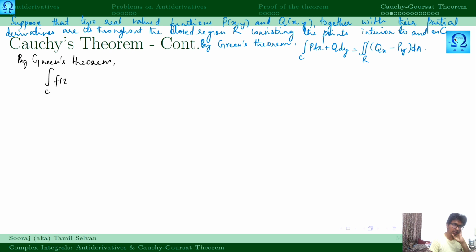integral over C f of z dz is double integral over R. Okay, let us write one by one. Integral over C, right?